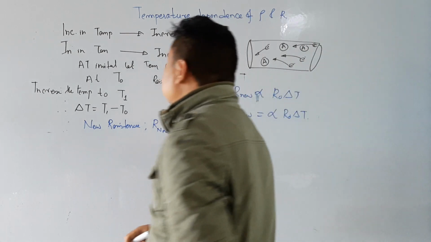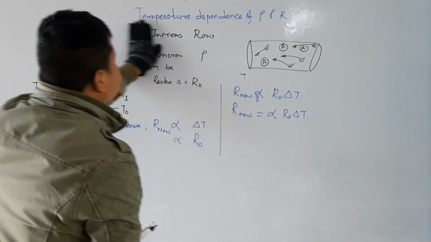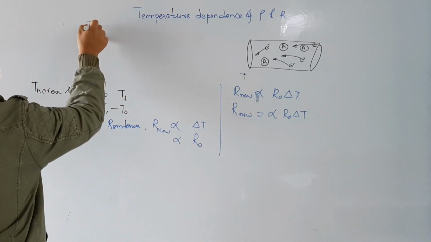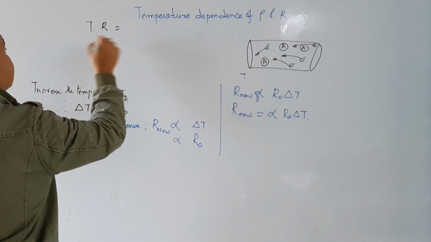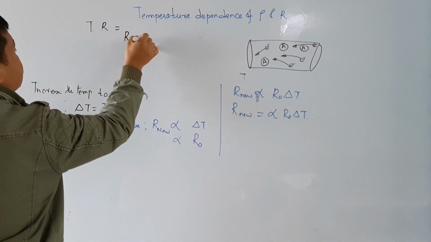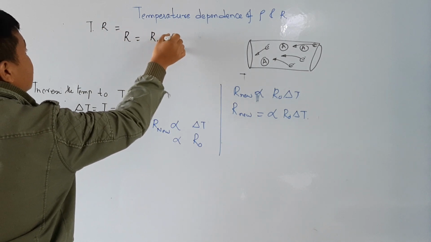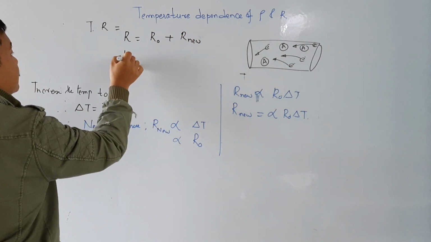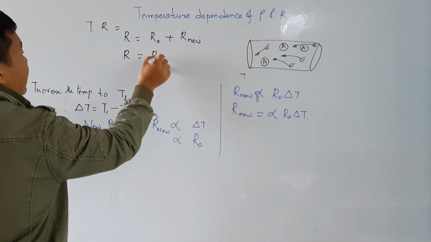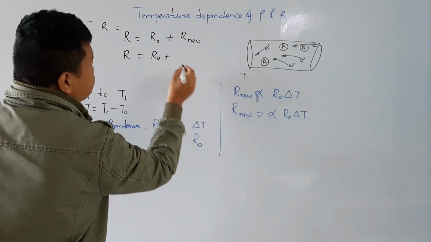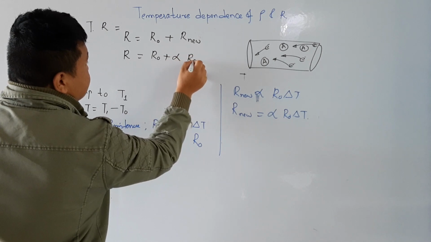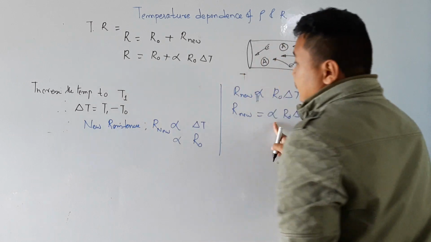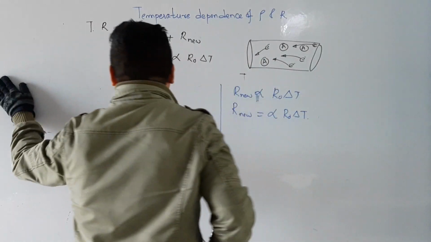So the total resistance, now how much is the total resistance? Because of the increase in temperature, the total resistance is R equal to the initial R0 plus R new. Thus this is the total. So R is equal to R0 plus, what is the value of R new? Alpha R0 delta T. I am going to tell you what alpha is. Let me solve this first.